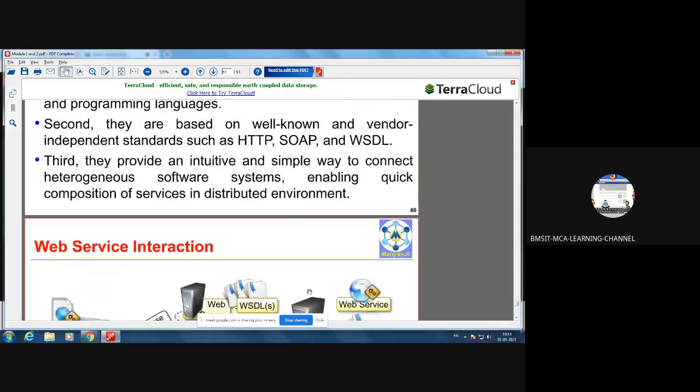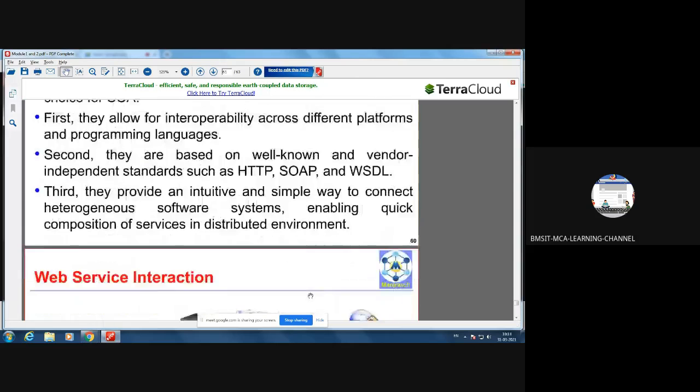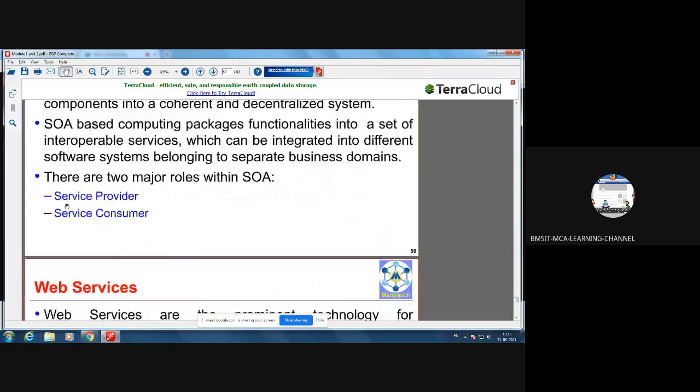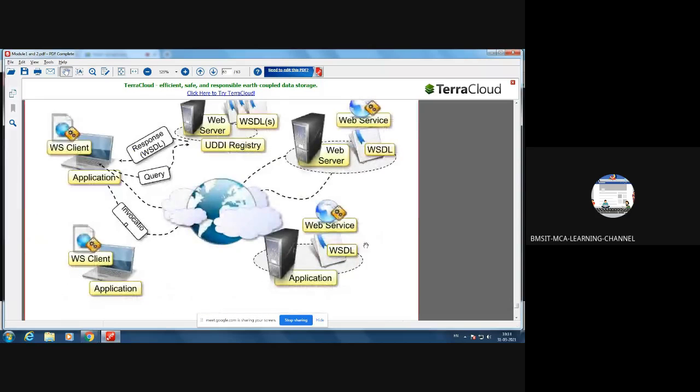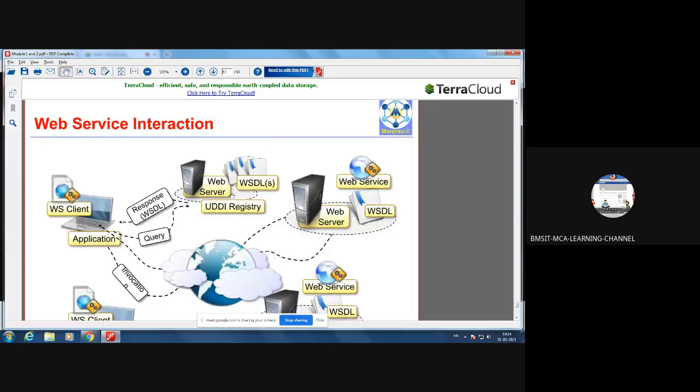Here there are two very important roles: service provider and service consumer. Who is the service provider? This fellow is the service provider. You can see the arrow mark, this is a cursor. And who is the requester? He is the requester, the web service client. He is the requester and he is the provider. And where is the registry? Here is the registry. And what is this? This is the internet.